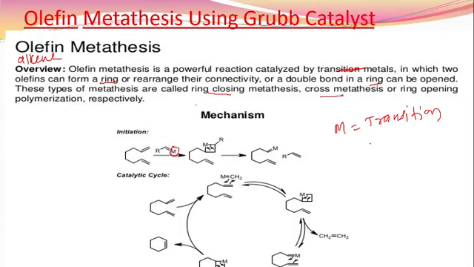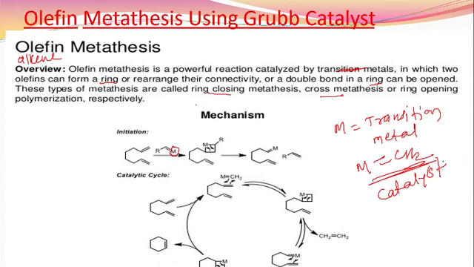This transition metal is also connected to a CH2 compound. This is the catalyst. A metal double bonded to an organic compound is called a catalyst.